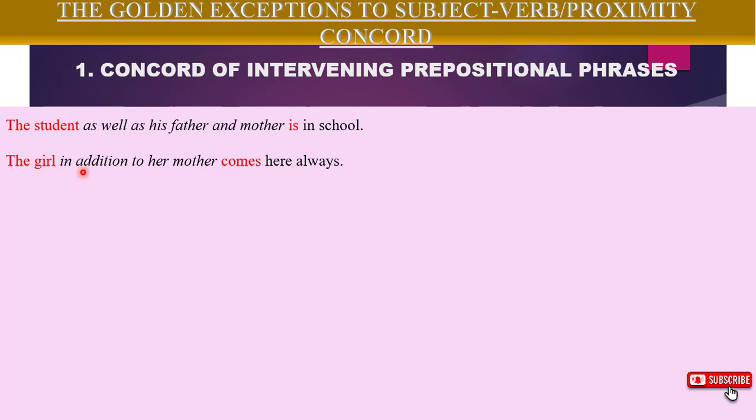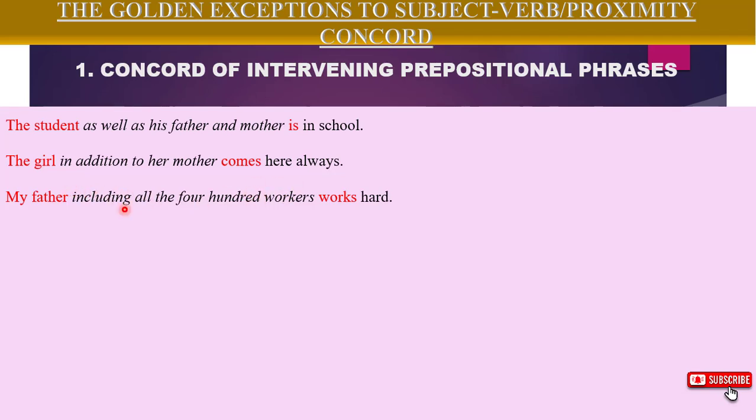Logically, if we say the girl in addition to her mother, aren't we talking about two people? Yes, but remember, this is grammar. "In addition to her mother" is a prepositional phrase, so we would not consider this particular phrase in choosing our verb. We will focus on the girl and then select the appropriate verb form. The girl is singular and therefore we should choose "comes". We have: my father, including all the 400 workers, works hard. The sentence is: my father works hard. So you would ignore whatever is contained in the intervening prepositional phrase.